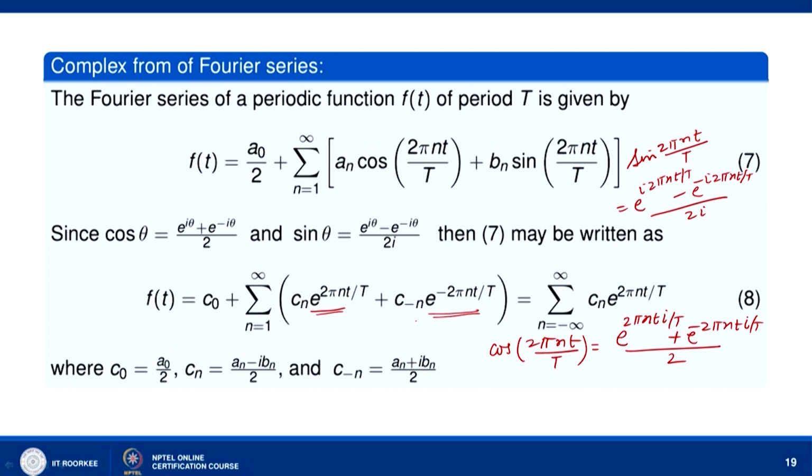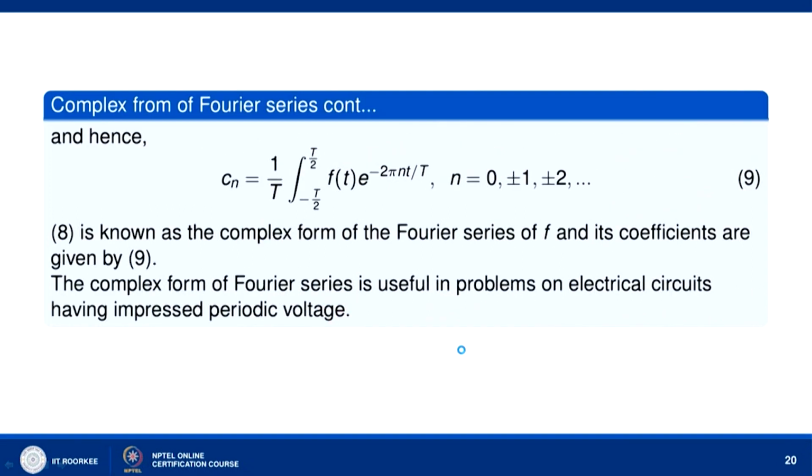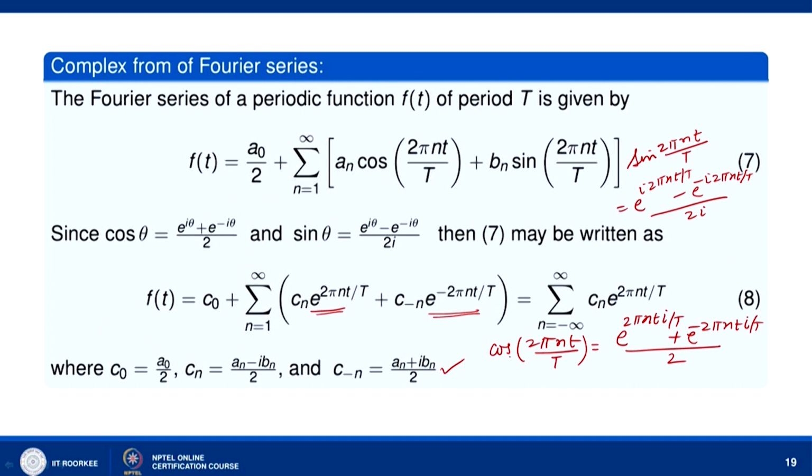If that is c_n, then the other is nothing but c of minus n. So, c_0 is equal to a_0 by 2, and the coefficients c_n and c_minus n are given by (a_n minus i b_n) by 2 and (a_n plus i b_n) by 2.